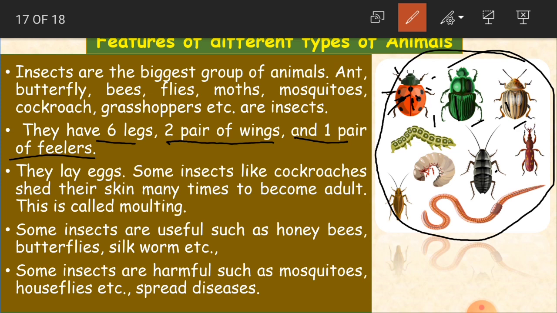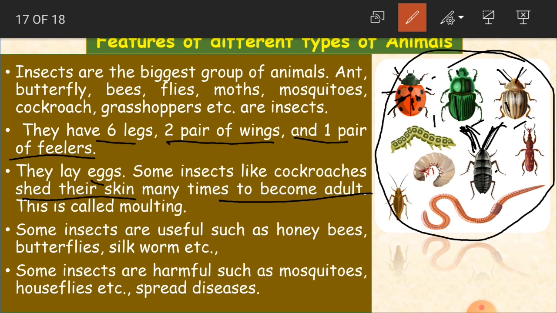What is a feeler, children? Are you able to see here? A long part on the head of the insect. Are you able to see it in the picture? These are known as feelers, okay, and they lay eggs. Some insects like cockroaches shed their skin many times to become adult. Most of the insects lay eggs.